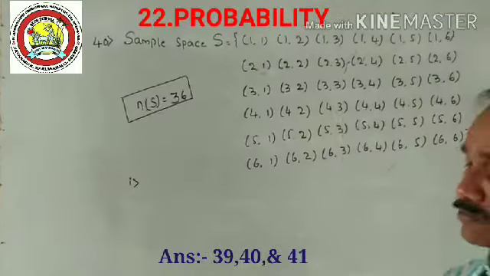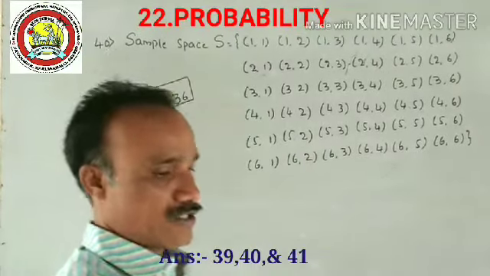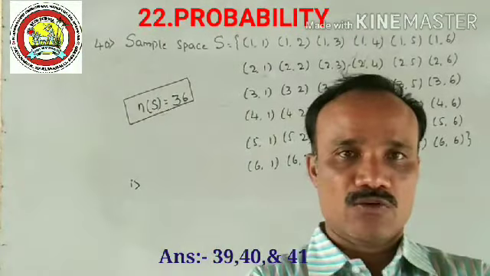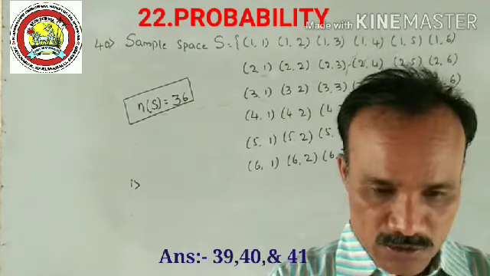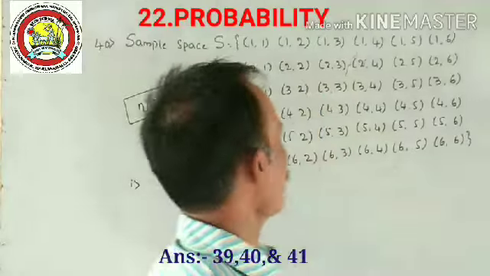Let's see the next question, question number 40. Two different dice are thrown. One die you keep in your right hand and the other in your left hand. Both you throw at a time. So what do we get?